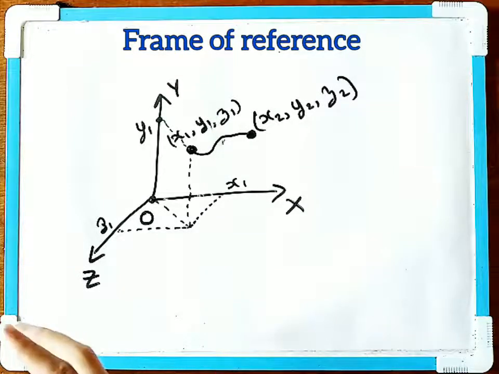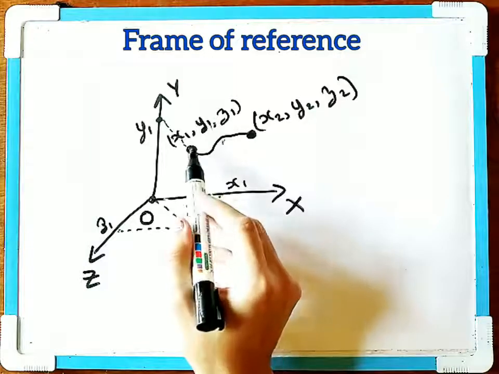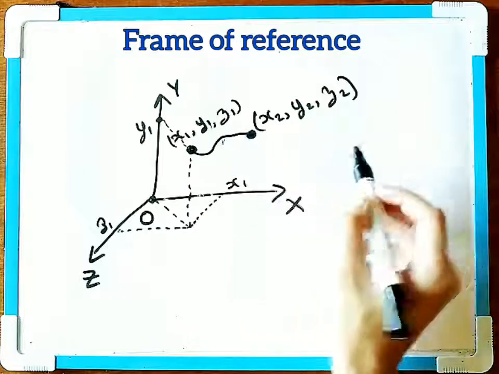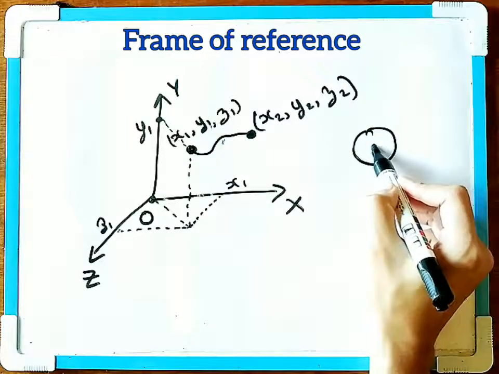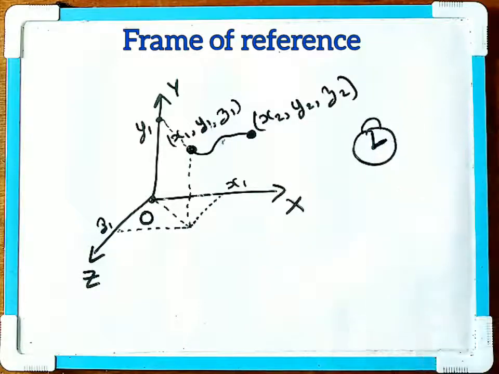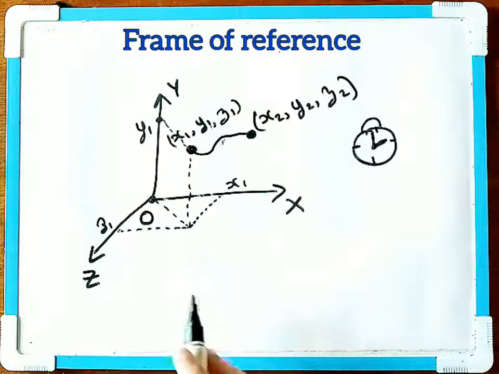So this coordinate system, the x, the y and the z axis, along with a clock, constitute a frame of reference. For example, the object changes its position with time, from this position to this position. If we have this coordinate system along with the clock, it will constitute a frame. It's known as a frame of reference.